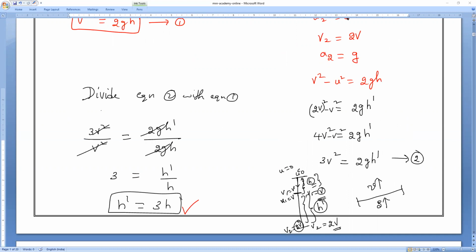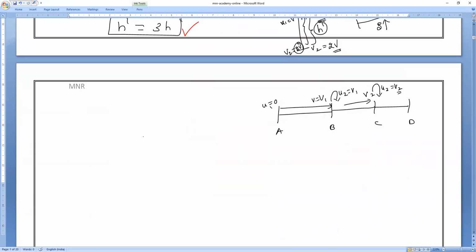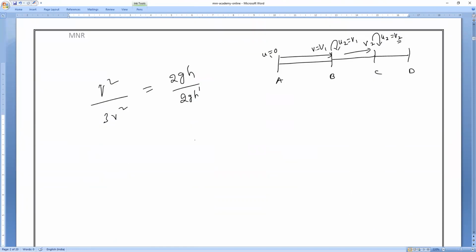Sir, you might be asking, why are you dividing equation 2 with 1? Because we want h dash. That is why it is divided. Understand? If you want, you can divide 1 with 2 also, and lastly you can find the relation. Nothing is there, everything is simple. So I will divide 1 with 2. v square divided by 3v square equals 2gh divided by 2gh dash. Am I right, everybody? So v square will get cancelled, 2g will get cancelled. h by h dash is equal to 1 by 3.